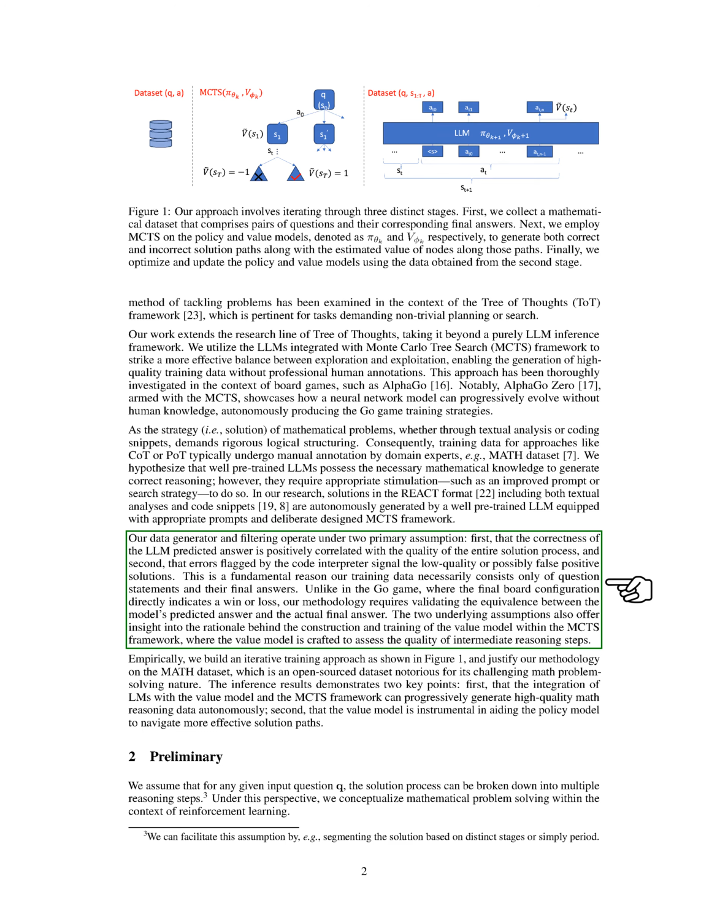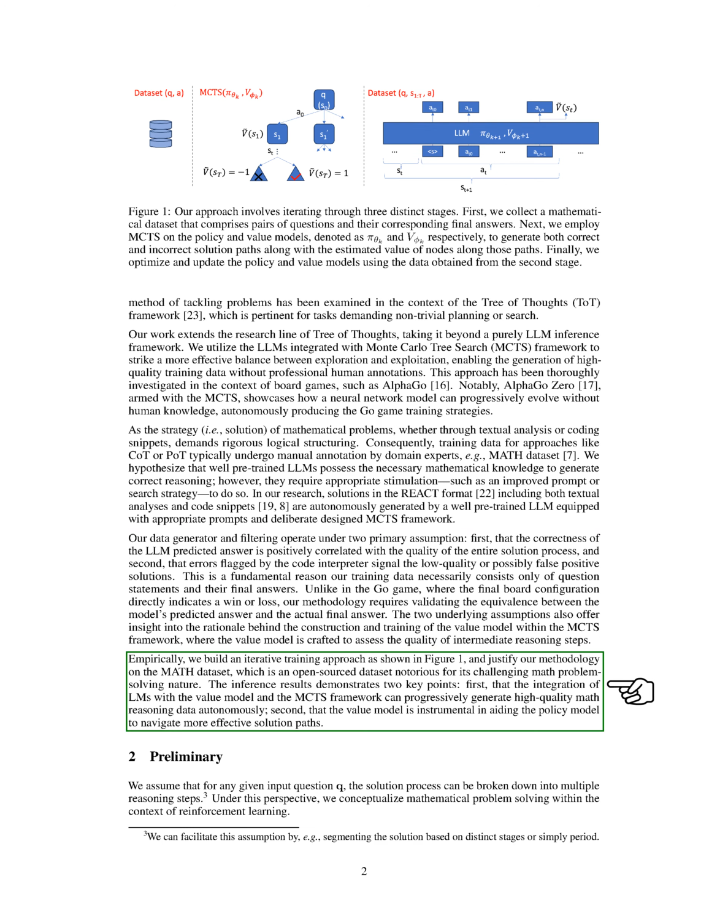Our training data includes question statements and final answers, unlike in games like Go where the final board configuration determines the outcome. The value model in the MCTS framework evaluates the quality of intermediate reasoning steps. We present an iterative training approach on the MATH dataset, known for challenging math problems. Our results show that integrating LLMs with the value model and MCTS framework can autonomously generate high-quality math reasoning data. The value model helps the policy model navigate more effective solution paths.